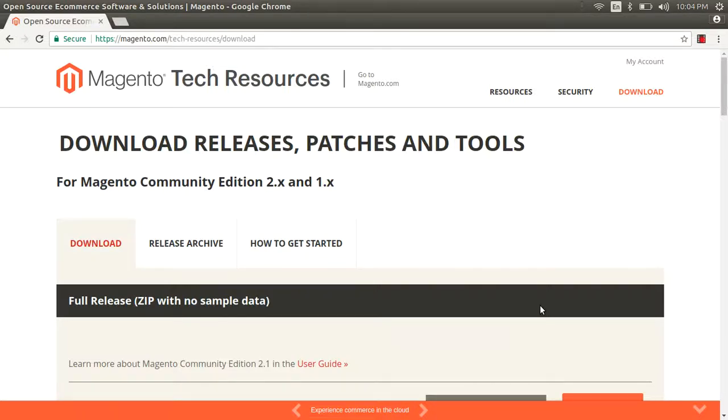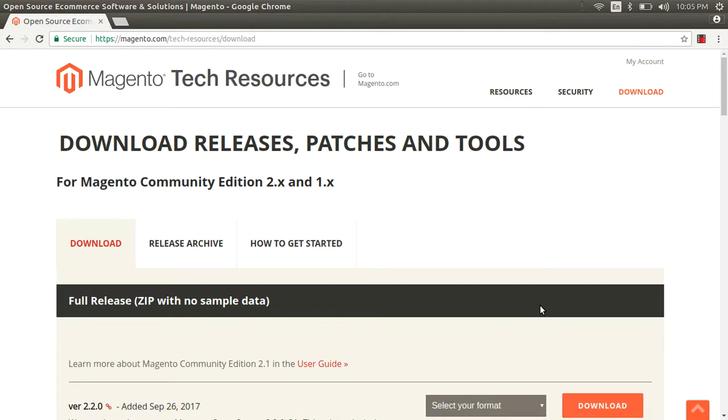In this video, we are going to learn how to install Magento 2. Magento needs a LAMP server, whether you're using Windows, Mac or Linux. Right now we are using Ubuntu Linux with a LAMP server. If you are a Windows user, you can try XAMPP or WAMP server. If you are a Mac user, you can install a LAMP server, right?